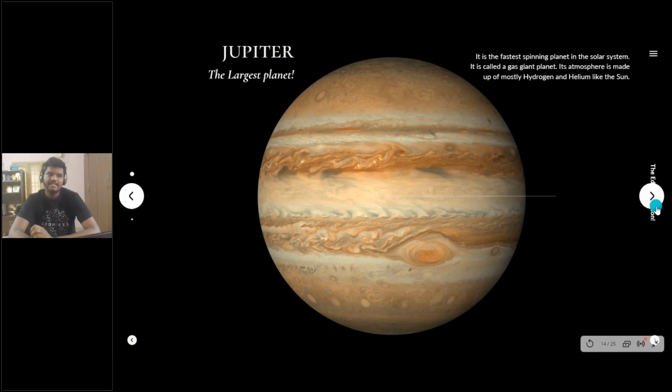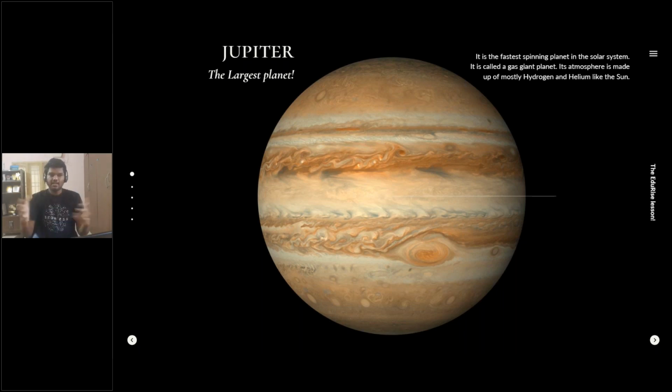The next planet we're going to be seeing is Jupiter, which is the largest planet in the solar system. It is the fastest spinning planet in the solar system, of course, and it is called a gas giant planet. So it's full of gas, and its atmosphere is made up of mostly hydrogen and helium, like the sun.